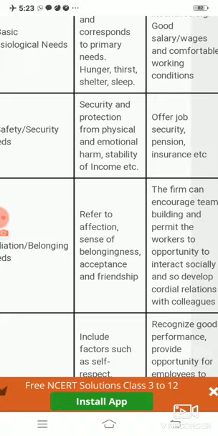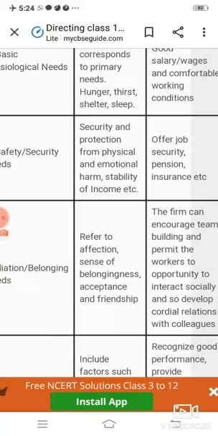Right now we are talking in an organizational manner, so we'll take the example of employees only. All those needs which provide security and protection to the employee from physical or emotional harm, we will call safety and security needs. Now what can be the example here? The example can be job security.